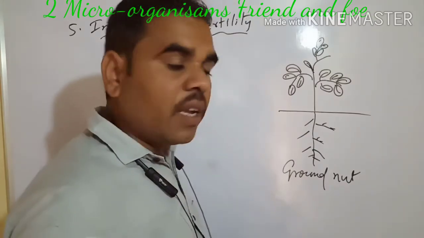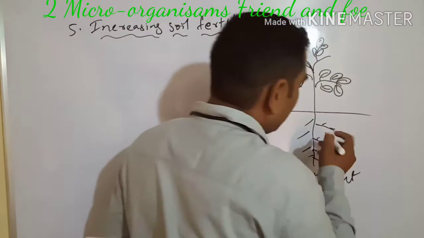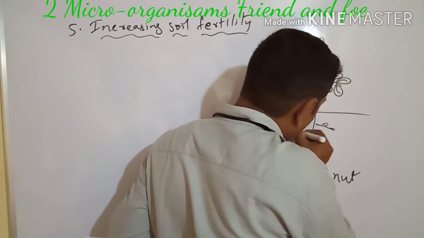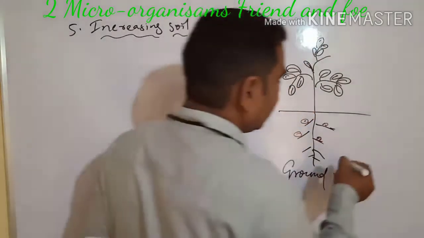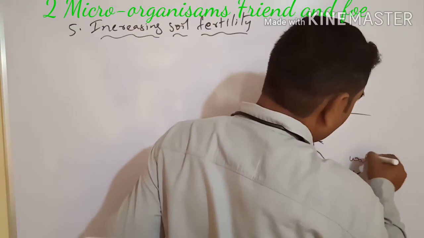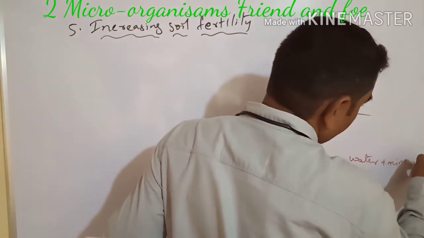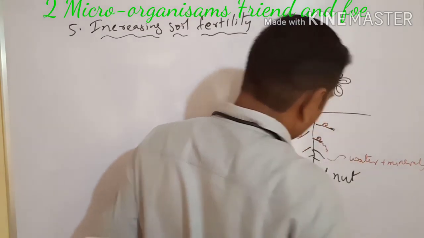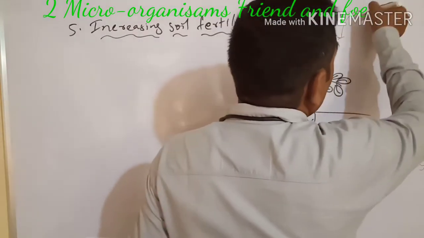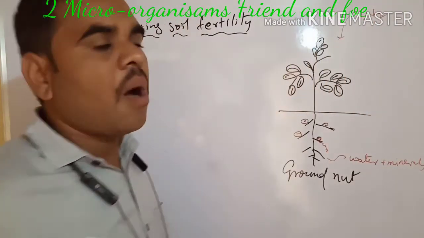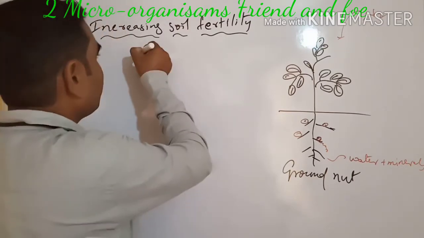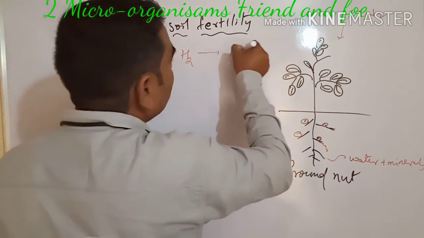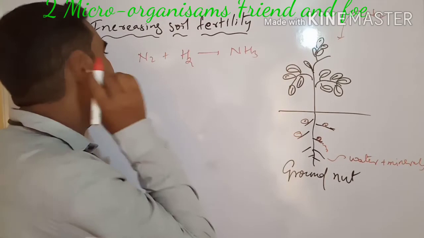In the root, here is a root nodule. See this root nodule. Through the root, it takes in water plus minerals. Next, the nitrogen from the atmosphere is used to prepare ammonia. N2 plus H2 gives NH3. Ammonia is being prepared.